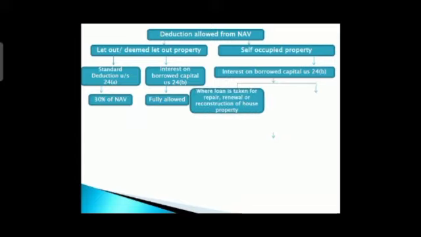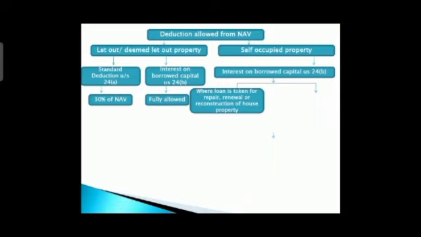Now in that case, what are we getting? We are getting the deduction for interest on borrowed capital under section 24B. Now in that case we have to consider two things. Let us understand them one by one. First is where the loan is taken for repair, renewal or reconstruction of house property.